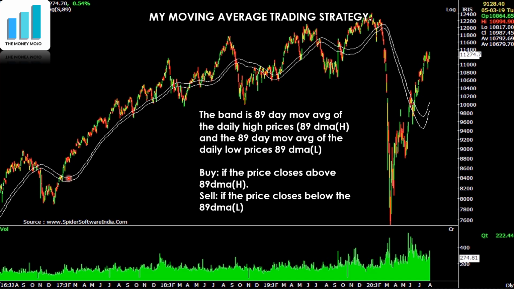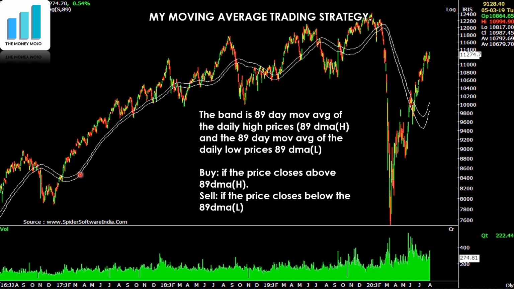Like I said, open, high, low, close are the four numbers that are available in charts. So when you plot a chart of an 89-day moving average, you can say, instead of the close, I want it on the high. So it will be the 89-day moving average of the highs. And similarly, this is the 89-day moving average of the lows. So this is a band. This is the 89-day moving average of highs. This is the 89-day moving average of the lows.